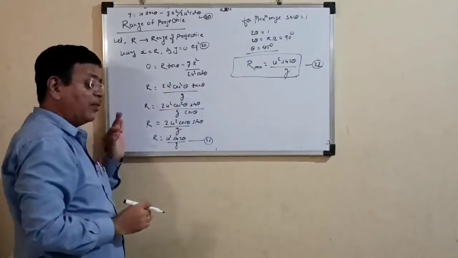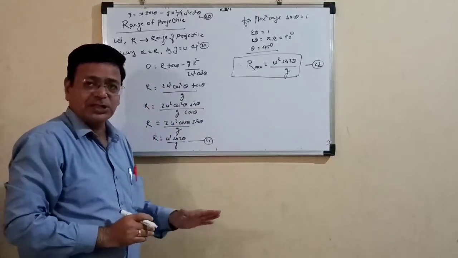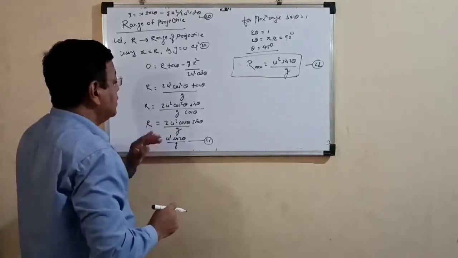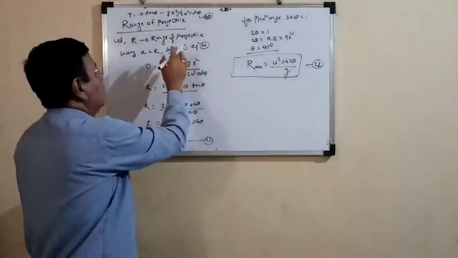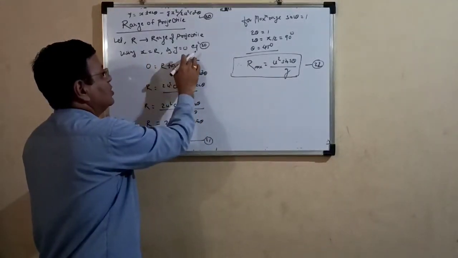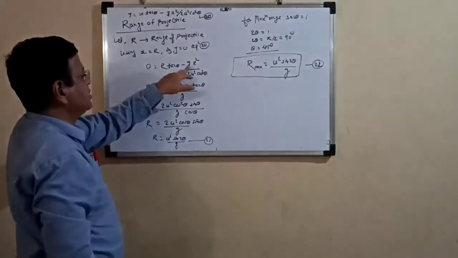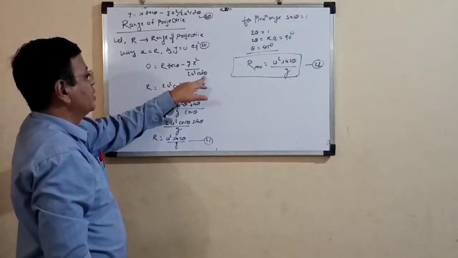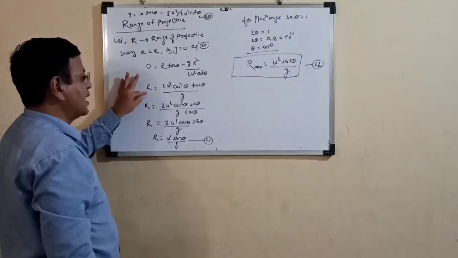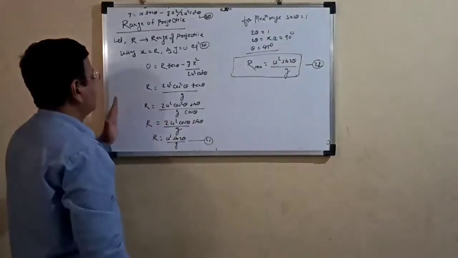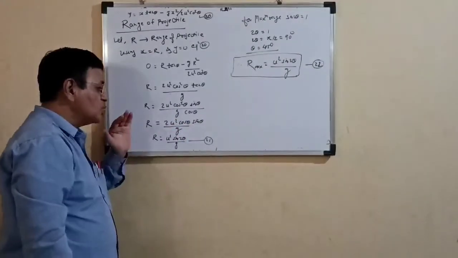When we consider the displacement along the x-axis, that is, along the horizontal axis, at that time the displacement along the y-axis is not there, that is, y is equal to 0. Putting x is equal to R and y is equal to 0 in equation number 20, we get 0 is equal to R tan theta minus g R square upon twice u square cos square theta. We are interested in finding the value of R, so we keep R on one side and transfer the other terms to the other side. We get R is equal to twice u square cos theta sin theta upon g. 2 sin theta cos theta is nothing but sin 2 theta.